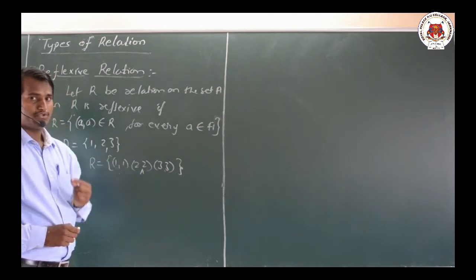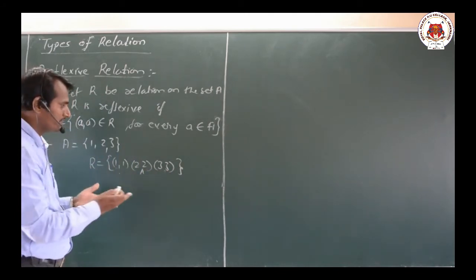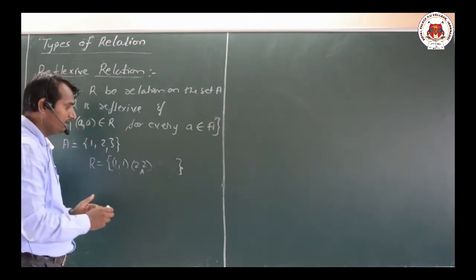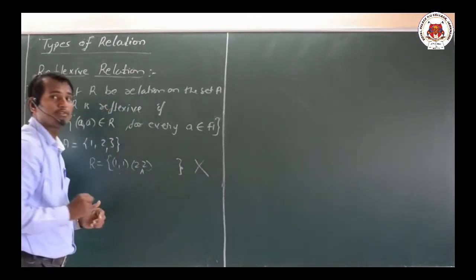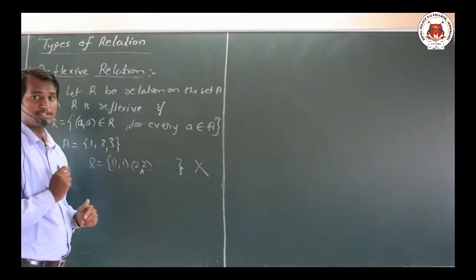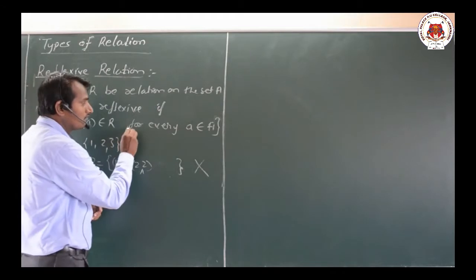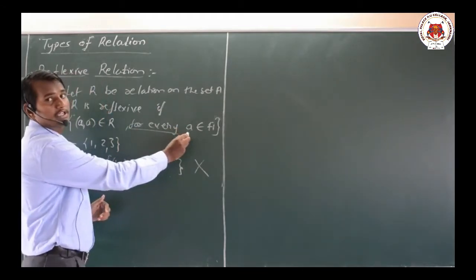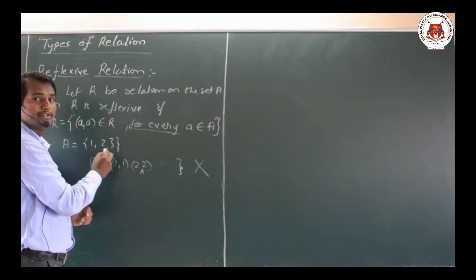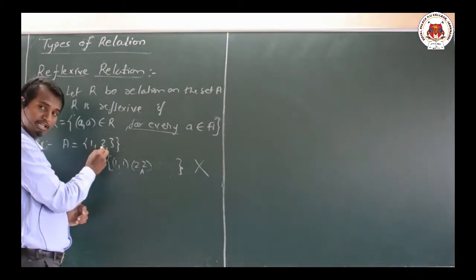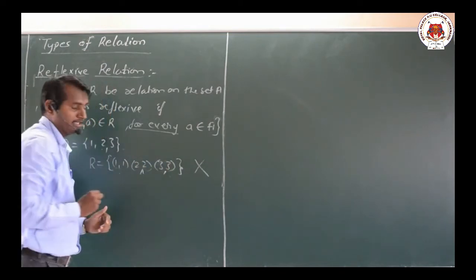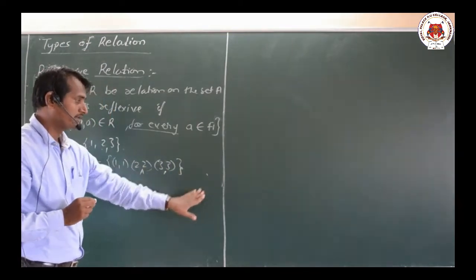Now you may have a question like that, sir, what if suppose we don't have any one of them? Then it is not at all reflexive. Why is it not reflexive? We just have to observe that for every A belongs to A, that means in this set every element we have to consider. We have 3 elements, so 1, 1, 2, 2 and 3, 3 should also be there,